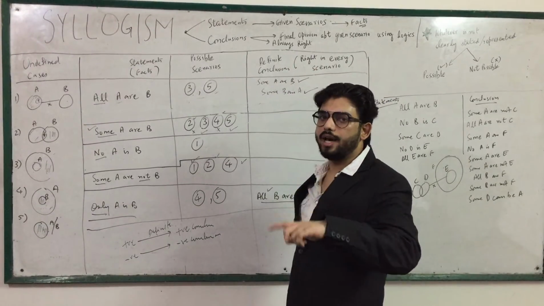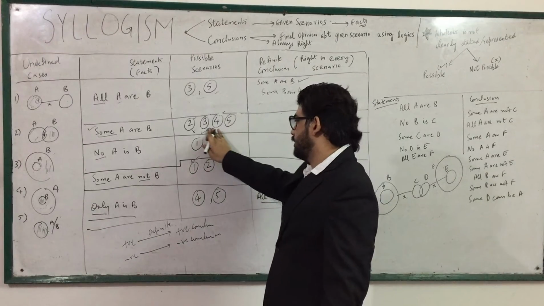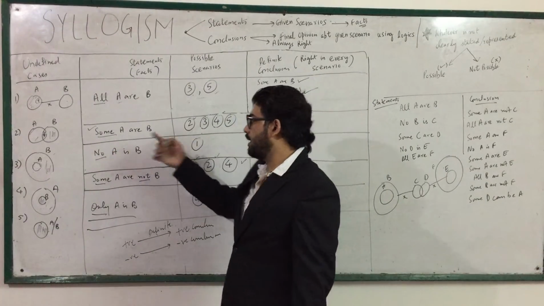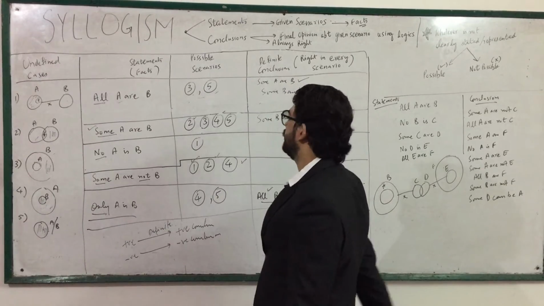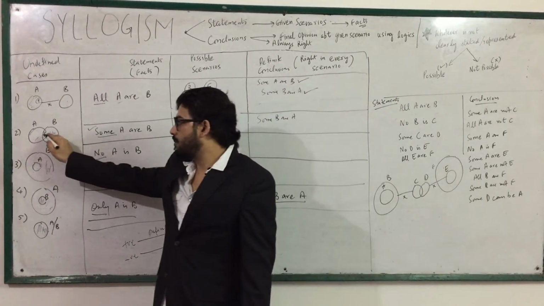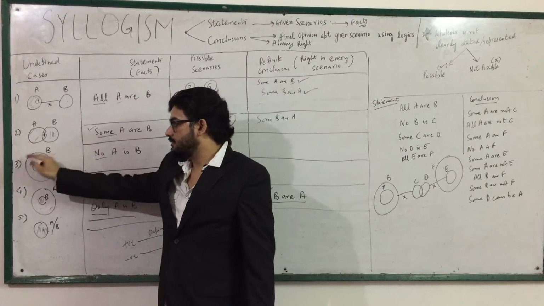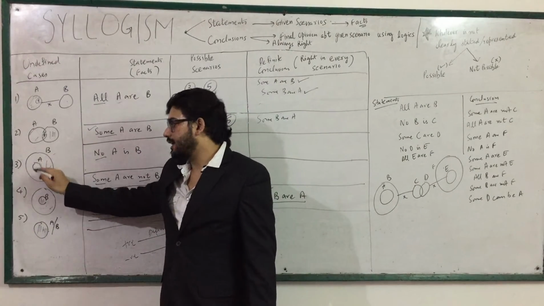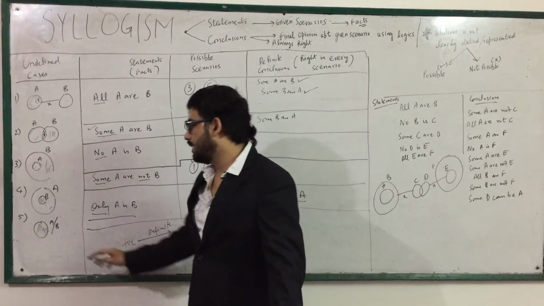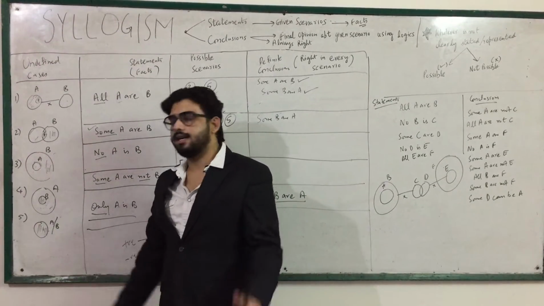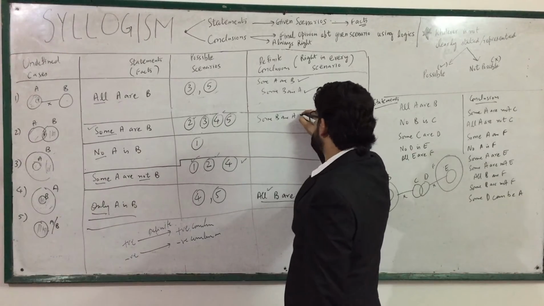And likewise, all B are A is also not working here. So next is some A are B. Reverse it: some B are A. Let us check. In the second one, some B are A, yes. In the third one, all A are B, some B are A, yes. In the fourth one, when all B are A, then some B are obviously A. In the fifth one, when all B are A, some B are A, yes.